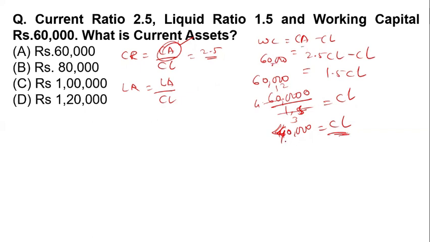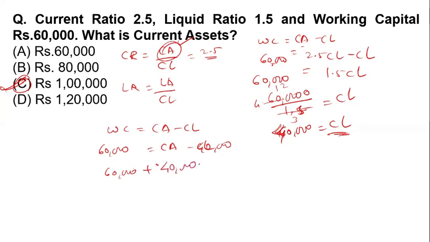Working capital is equal to current asset minus current liability. So working capital is 60,000, current asset we don't know, current liability we have, that is 40,000. So 60,000 plus 40,000 is equal to current asset, that is 1 lakh. So option number C is the correct answer.